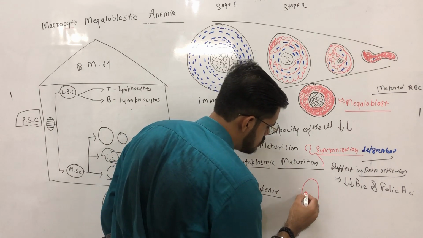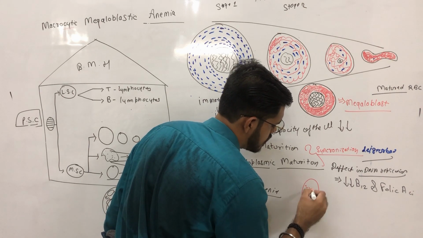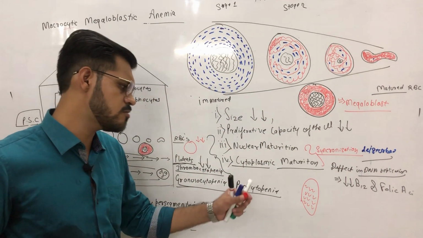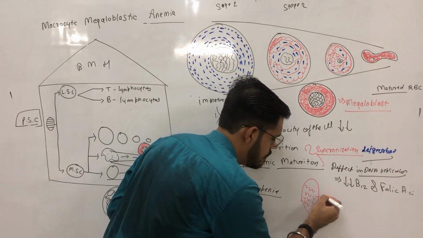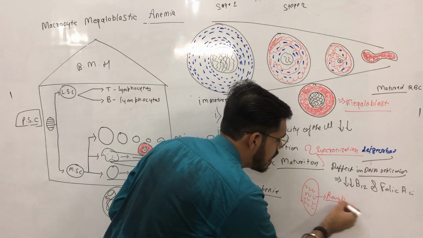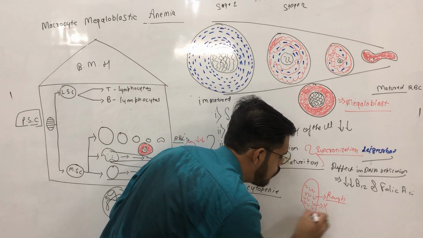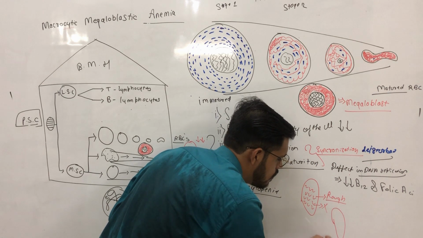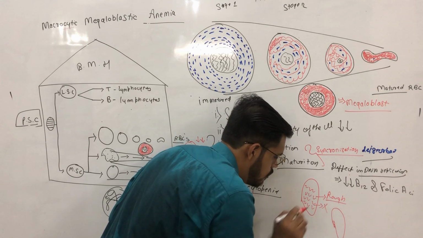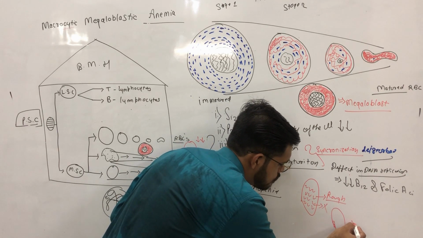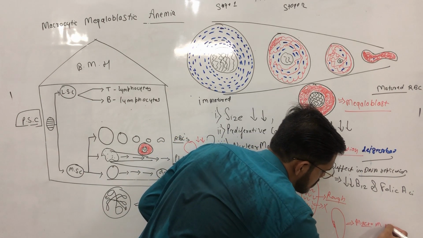a shiny smooth tongue. This is a normal tongue. The tongue is also part of the GIT. This normal tongue has papillae, and due to the presence of these papillae, our tongue is a little bit rough. But when there is a defect in DNA replication, will the papillae proliferate? No. And a tongue which is smooth, in which papillae are absent or present in very low amount, we call this a smooth tongue, and it is present in a patient having macrocytic megaloblastic anemia.